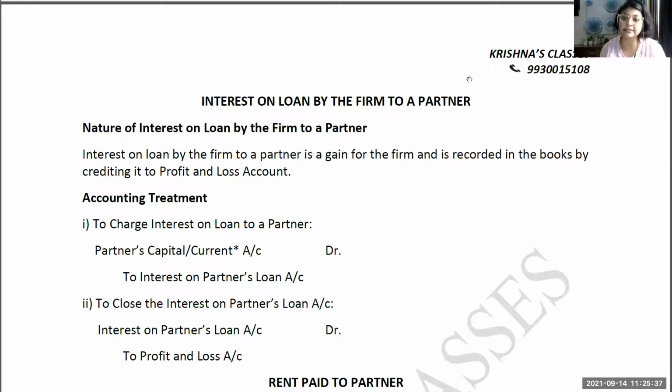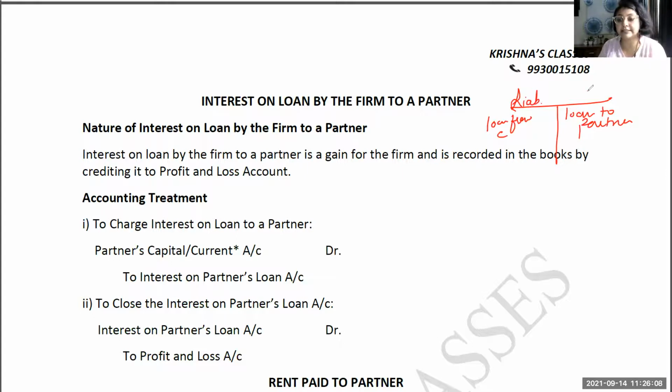Now the partner has become a debtor to the firm. The partner is liable to pay the firm. So it will be reflected on the asset side of the balance sheet. If you see the balance sheet, it will come here as loan to partner. If it is C's loan, it will be loan to C. And if C has given a loan to the firm, this will be loan from C. So 'to' and 'from' are important over here, and the placing also. Obviously, if it is on the liability side, it means the firm has taken a loan from the partner.